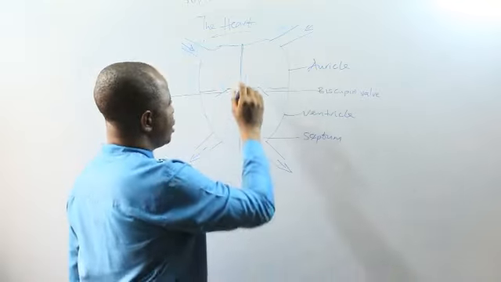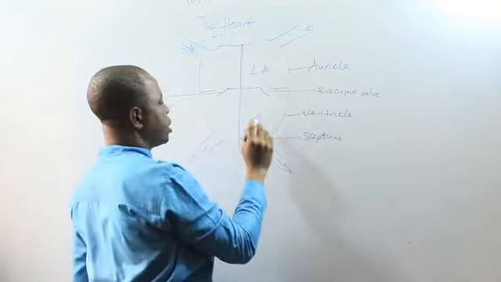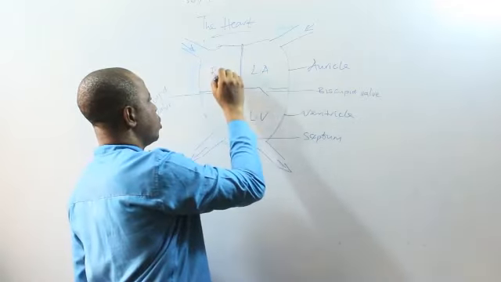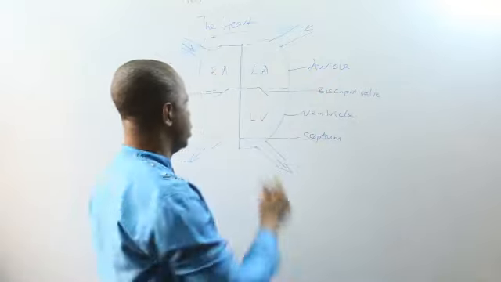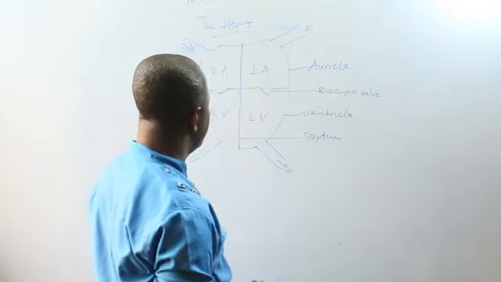So we can say this is the left auricle because this is the left side. Then this is the left ventricle because this is the left side. This is the right auricle, on the right side, as if the heart is facing you. So this is the right, and this is the right ventricle. Good.